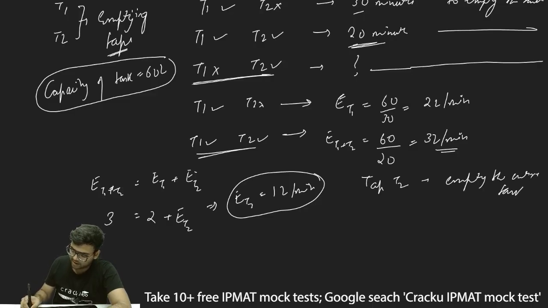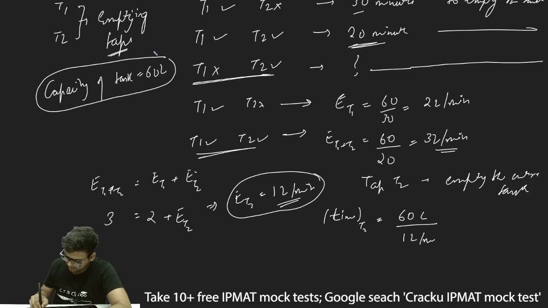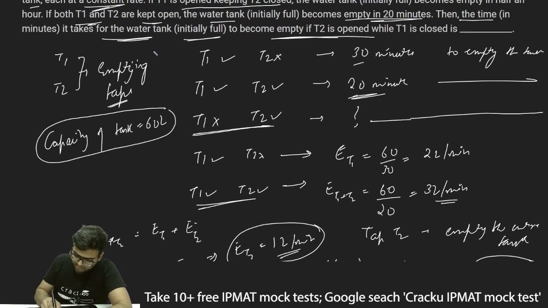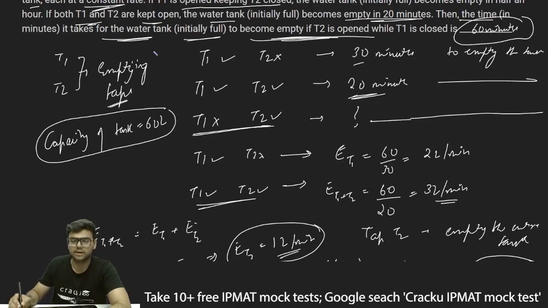Now what is the tank capacity? It is 60 liters and the efficiency is given as 1 liter per minute. So time taken by T2 will be capacity, 60 liters, divided by efficiency, which is 1 liter per minute, and this will be equal to 60 minutes. Therefore, the time taken to become empty if T2 is open while T1 is closed is 60 minutes. And thus 60 is the correct answer.